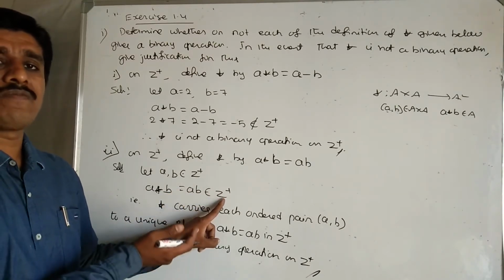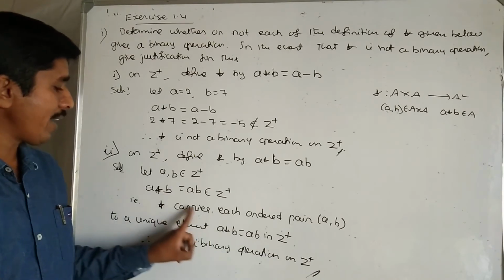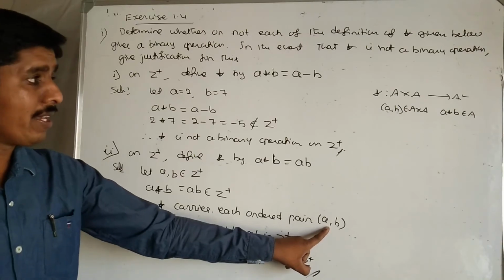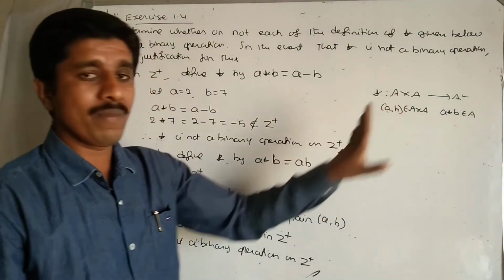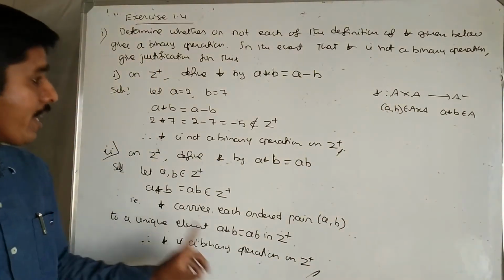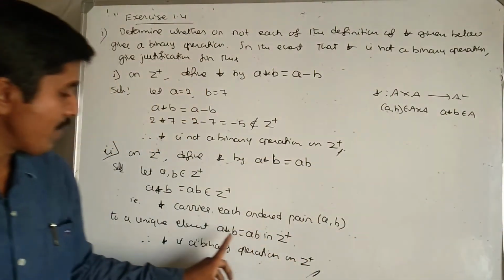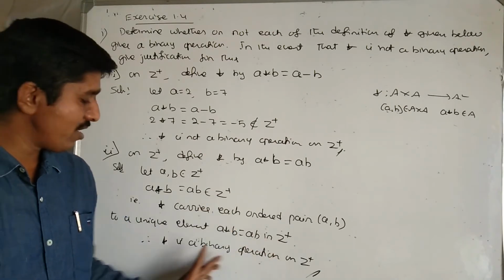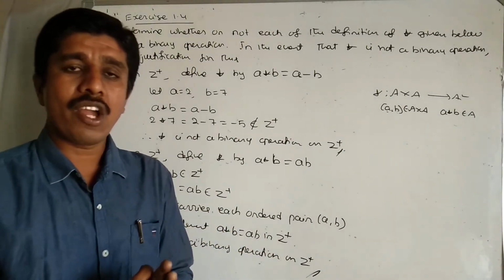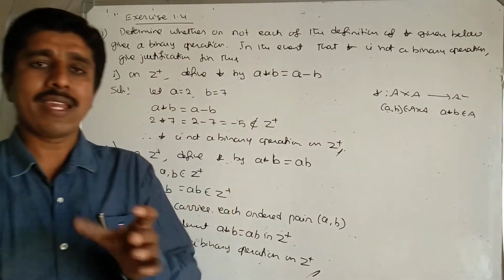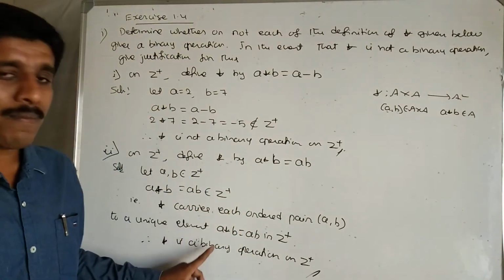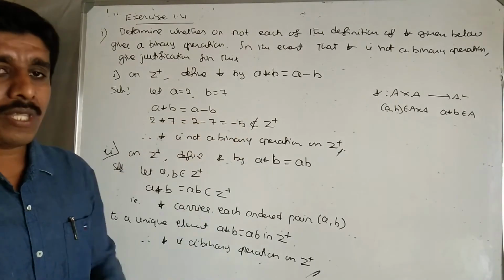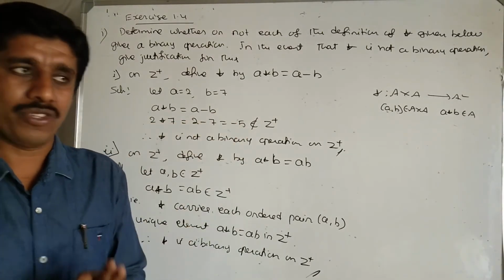Definition of binary operation: star carries each ordered pair A, B in your domain to a unique element, here A star B equal to AB in Z plus. Therefore star is called a binary operation on Z plus. While proving it is a binary operation, you have to take general elements and prove that. For proving it is not, take particular numbers and show that it is not a binary operation.